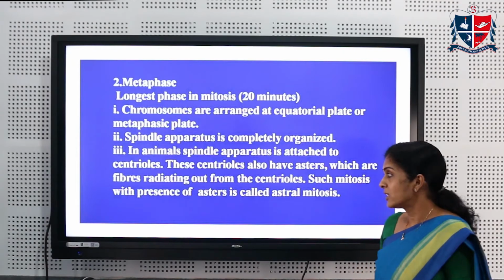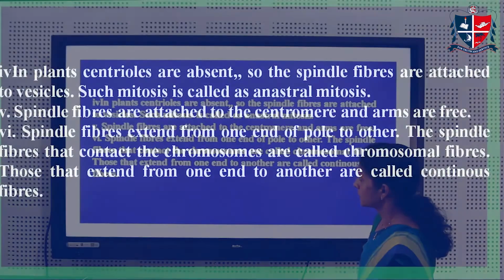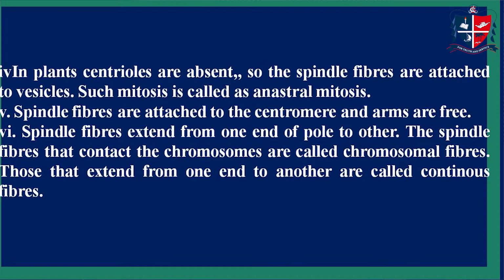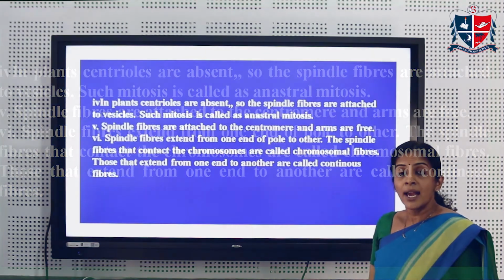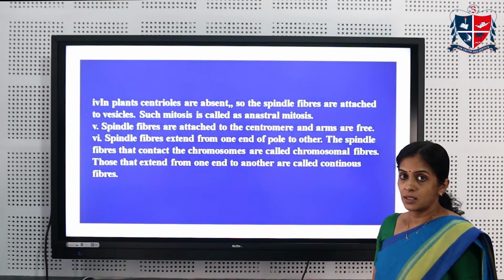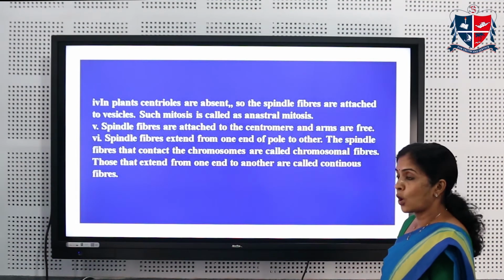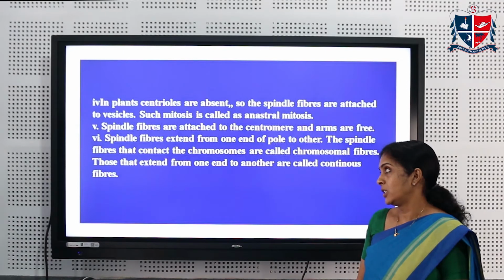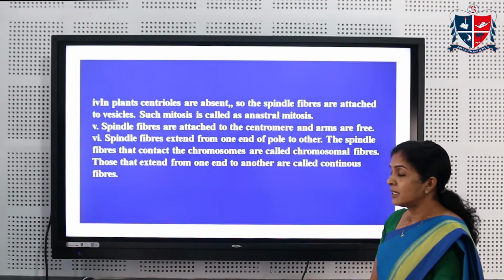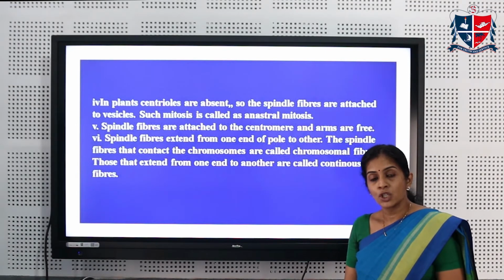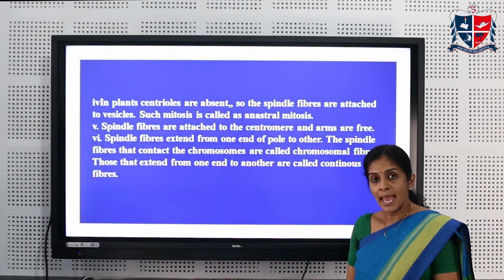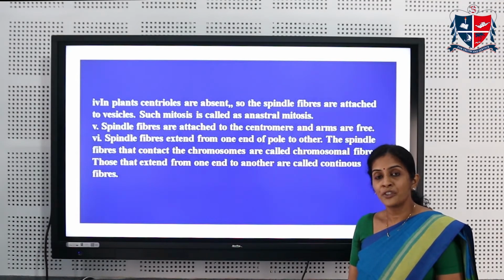Such mitosis with the presence of centrioles and asters is called astral mitosis. In plants, since centrioles are absent, these spindle fibers are attached to the vesicles. Such mitosis is called anastral mitosis. The spindle fibers are attached to the centromeres and the arms are free.